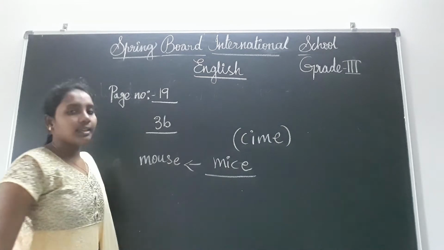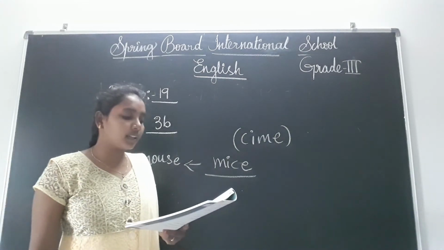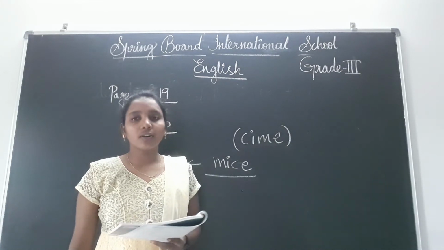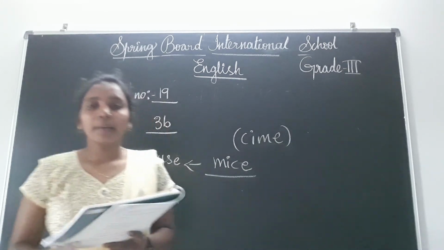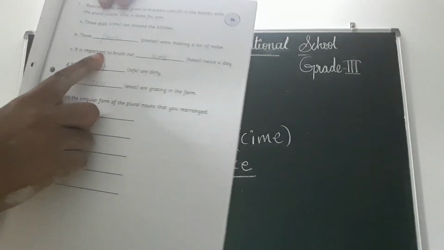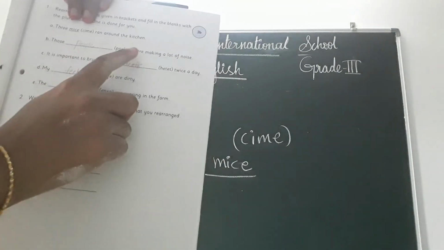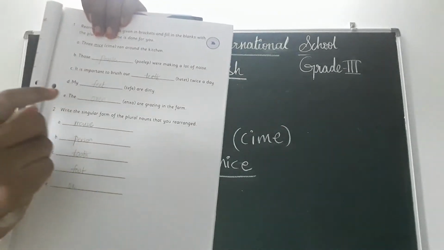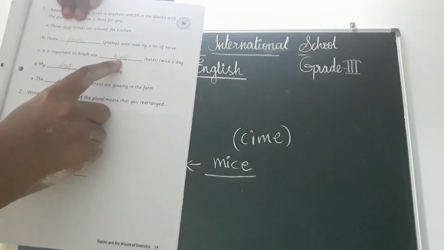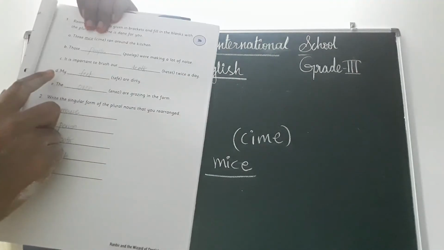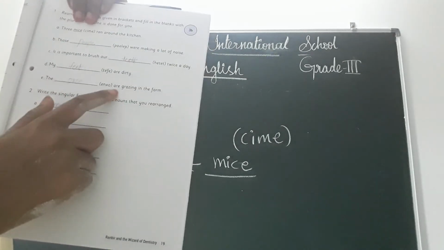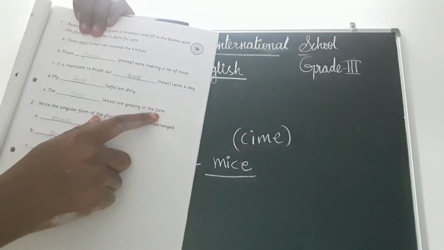Okay, like this. See here, another are there. Those people were making a lot of noise. Next one is people. See children, everyone. Those people were making a lot of noise. And next one, it is important to brush our teeth twice a day. My feet are dirty. The oxen are grazing in the farm.